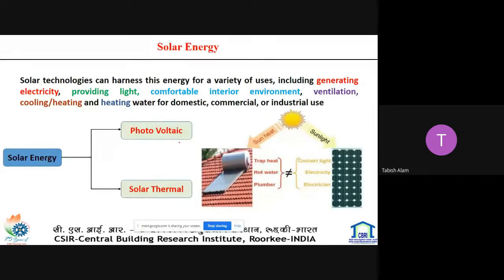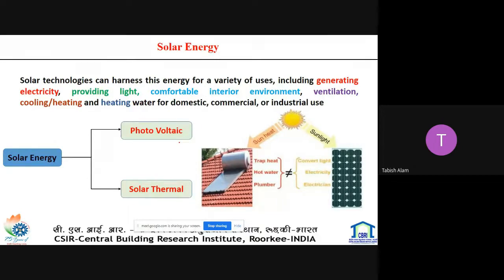Because now, in the current situation of solar energy, people are very aware of it. They are using solar energy to operate their homes, offices, and society. So basically, solar technology can harness the energy for a variety of uses, including generating electricity, providing light, a comfortable interior environment, ventilation, heating, cooling,